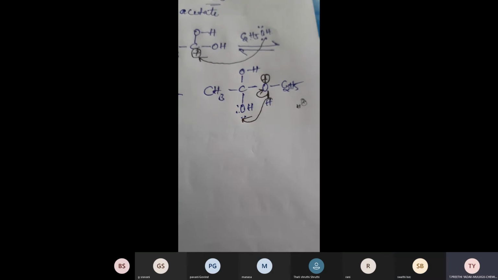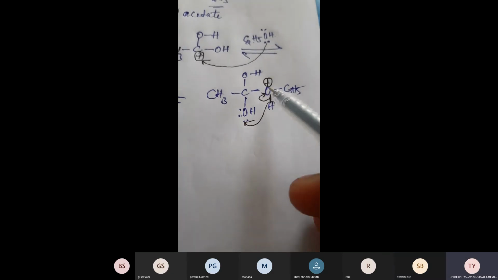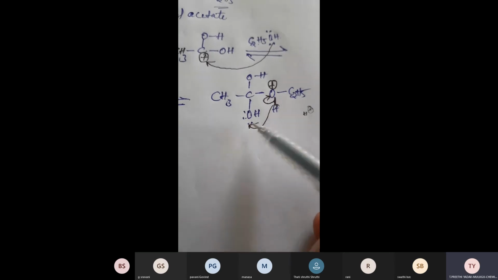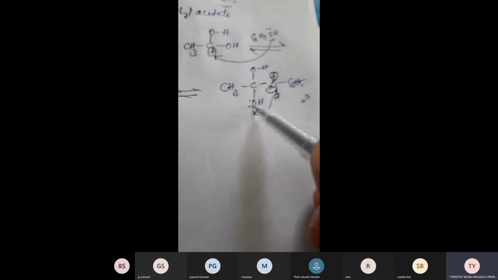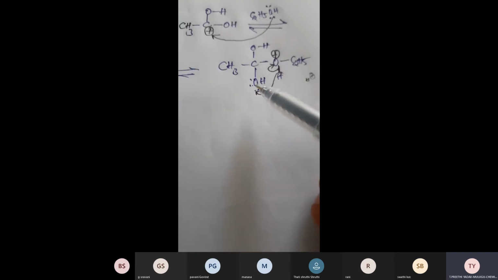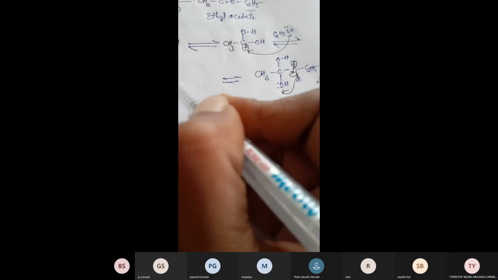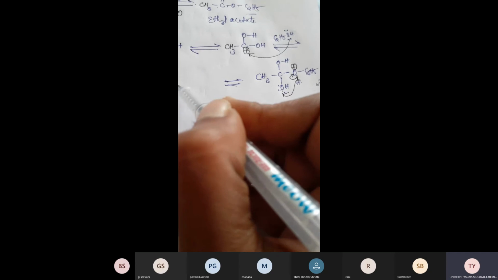What happened here? Oxygen has a positive charge. So the bond pair of electrons is taken by oxygen. Now the hydrogen moves towards this oxygen. That means there is a bond formation between this oxygen and hydrogen. Then you will get CH3. Tell me, what is there? CH3.